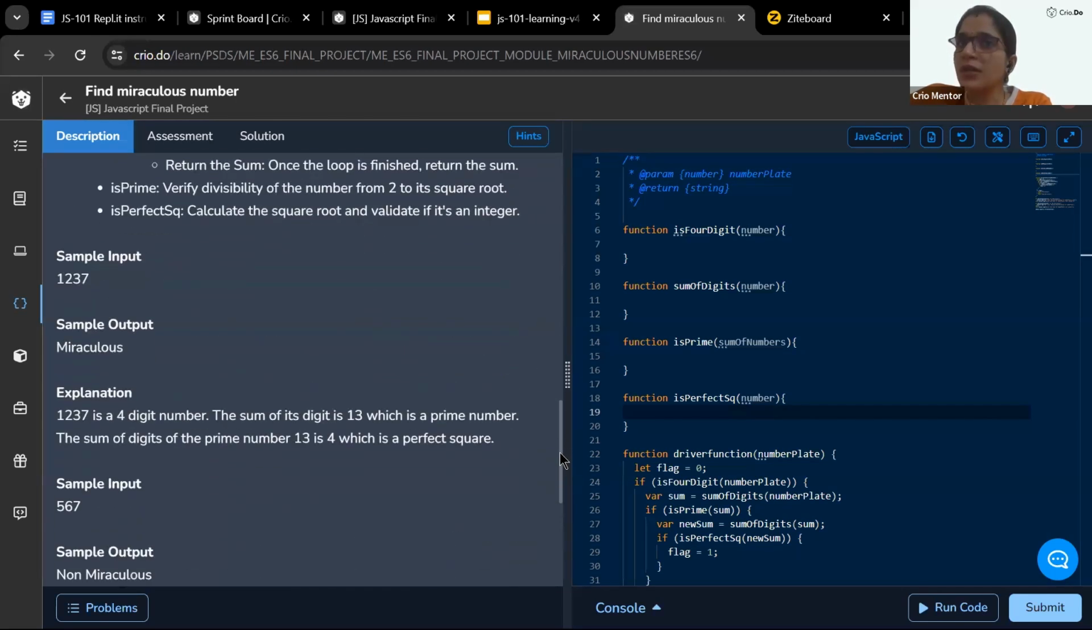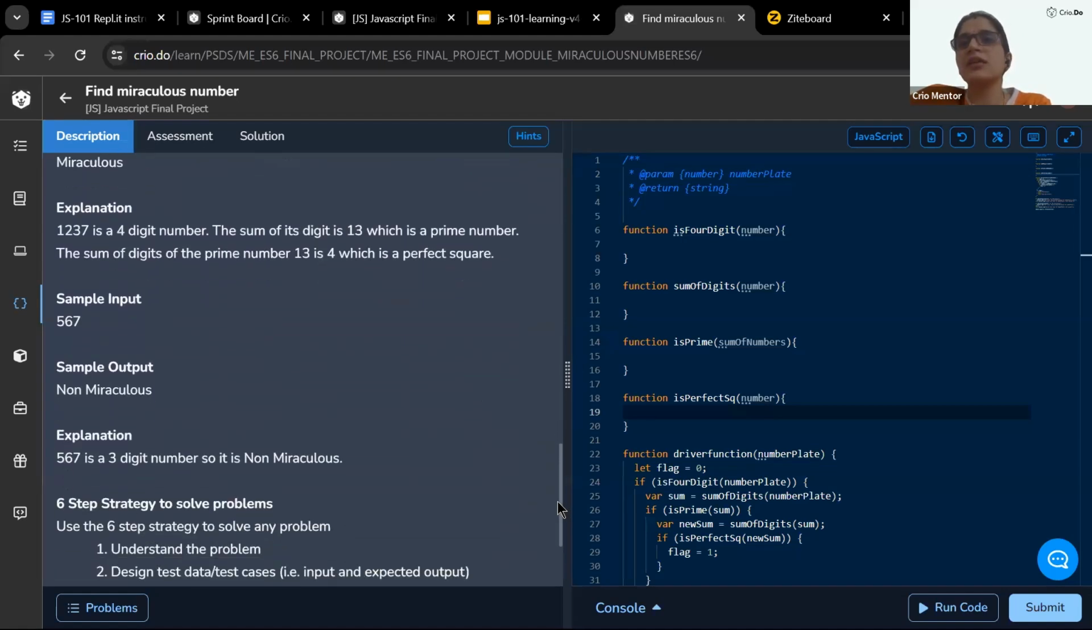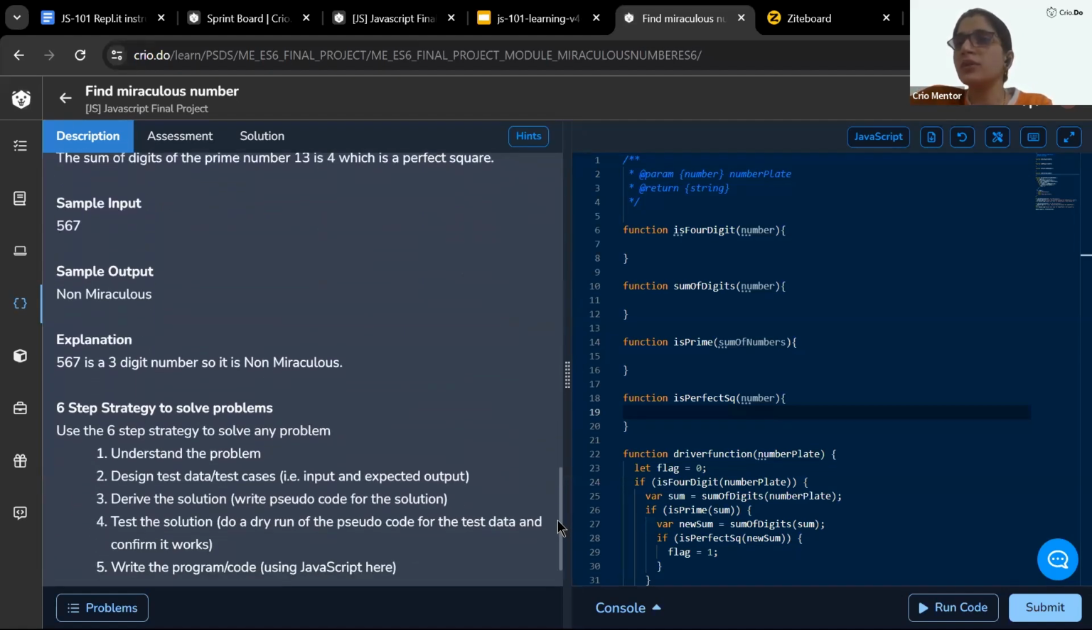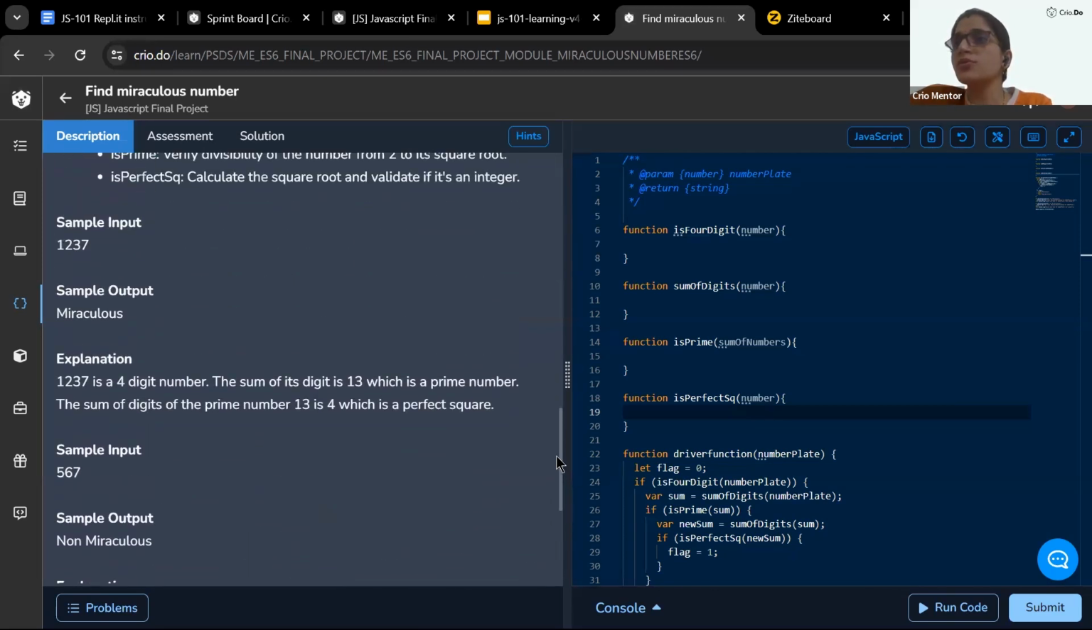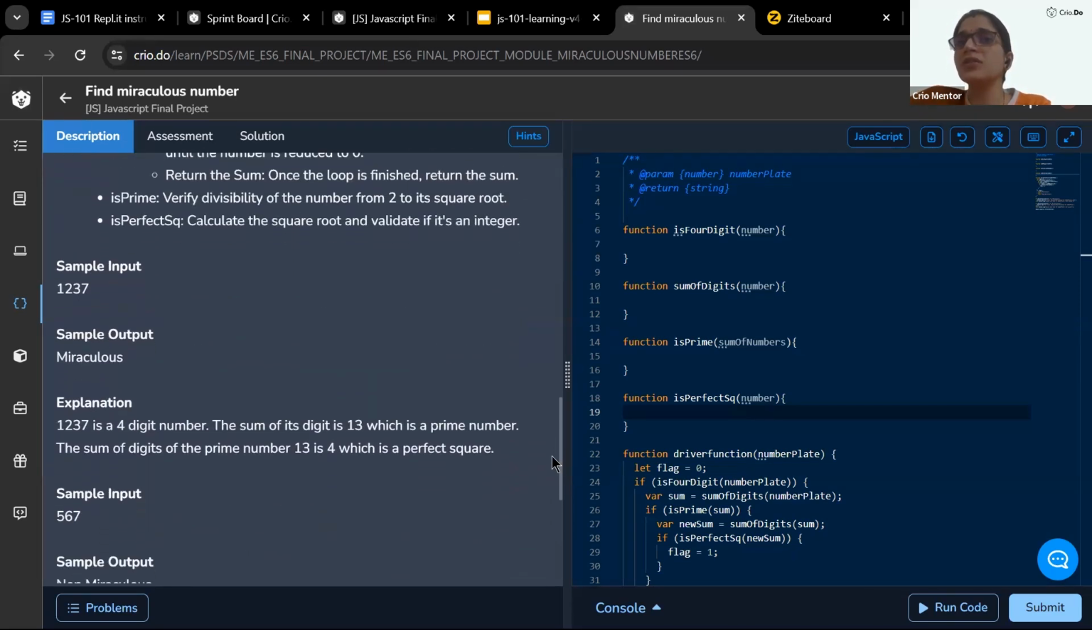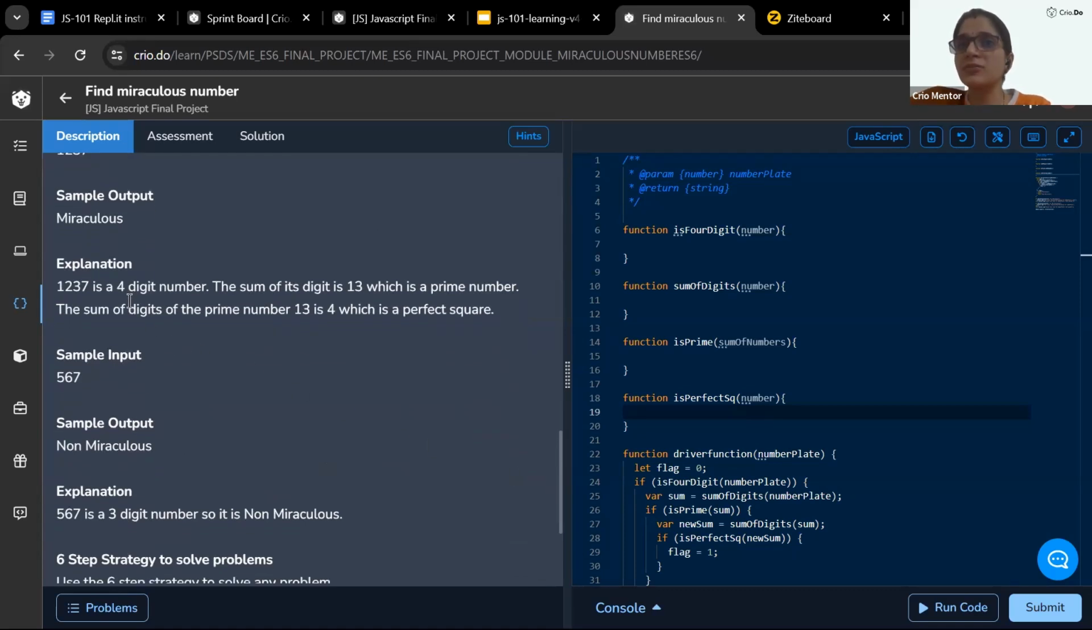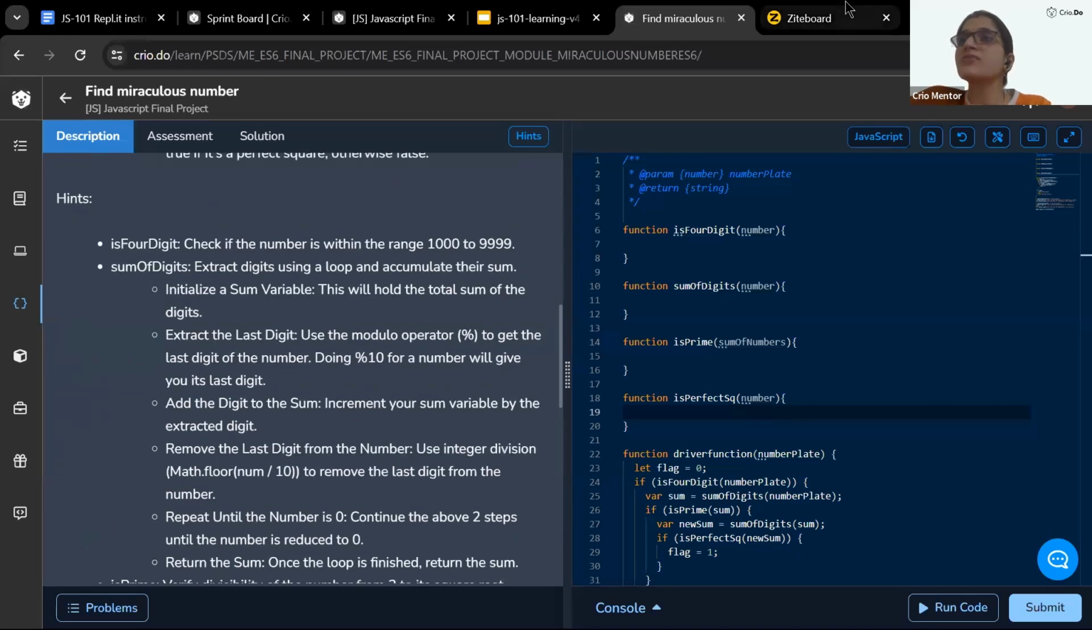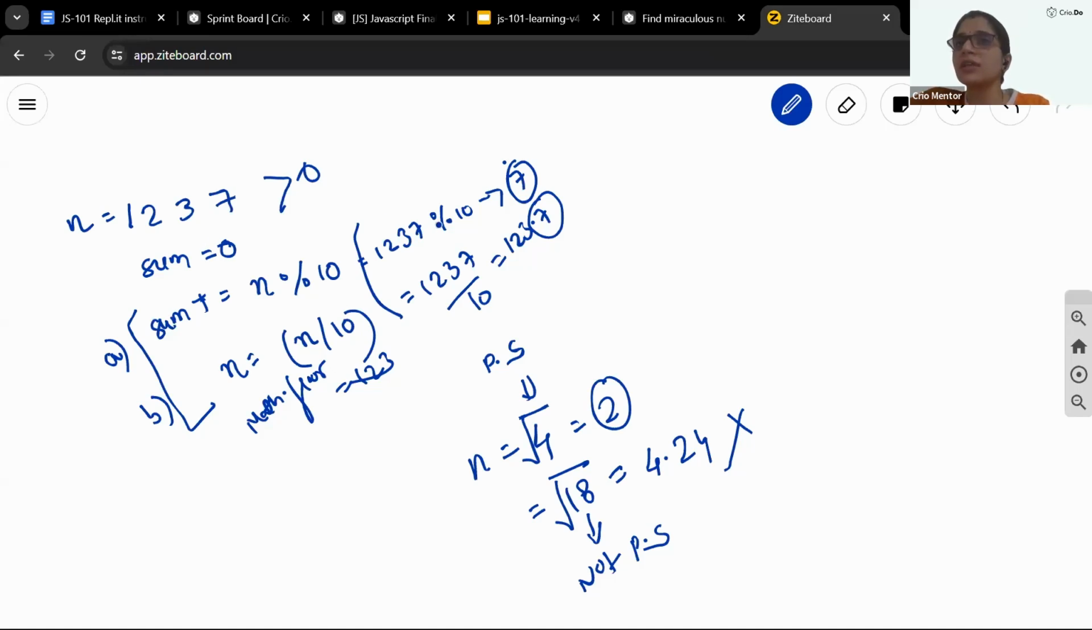Please follow the 6-step strategy, and I can assure you, you people can solve this project within 15 to 20 minutes as well. The hint uses 1, 2, 3, 7. I explained that for the test case part. Yes, that 1, 2, 3, 7 is basically lying between this range, so it's a 4-digit number. Since it's a 4-digit number, we will have to calculate the sum. These two steps we will repeat till the time the number is greater than 0. Every time we get the last digit and we have to remove that last digit from the number, so the number will be updated as well.